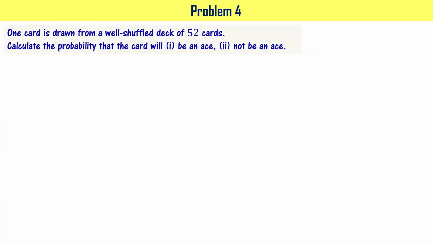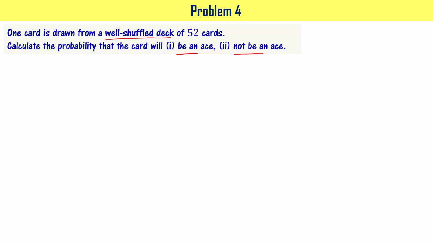Let's solve a problem based on this concept. One card is drawn from a well-shuffled deck of 52 cards. Calculate the probability that the card will be an ace and find the probability that the card will not be an ace. The point to note here is a well-shuffled deck of 52. It means the card you pick is going to be a random selection.